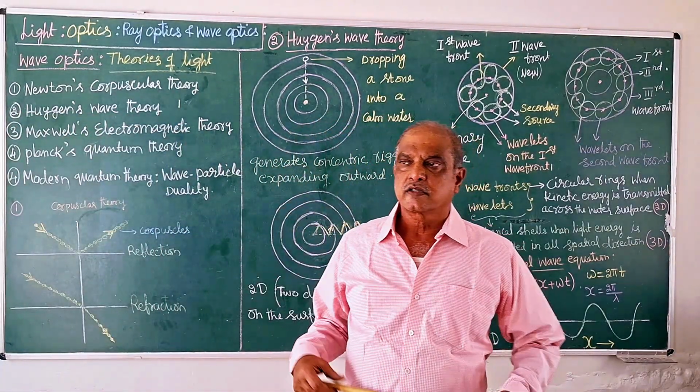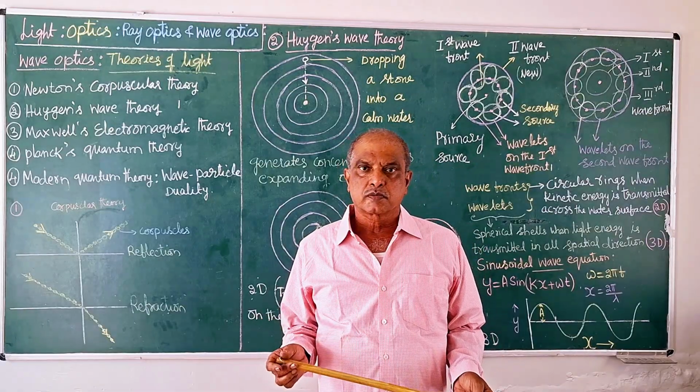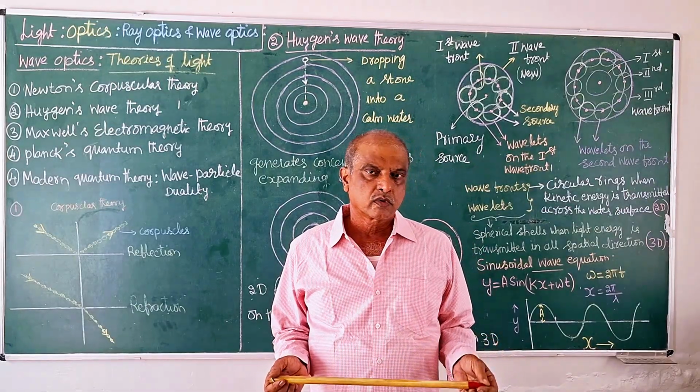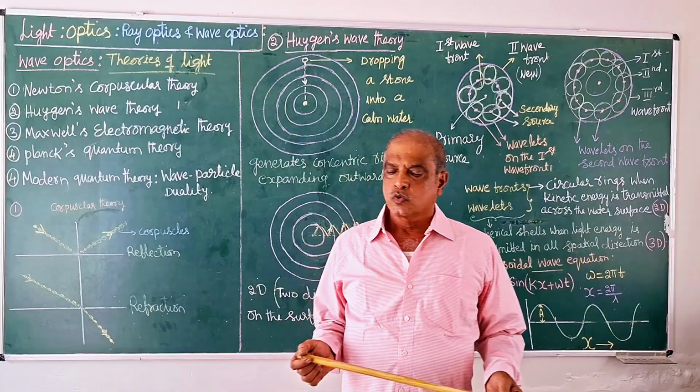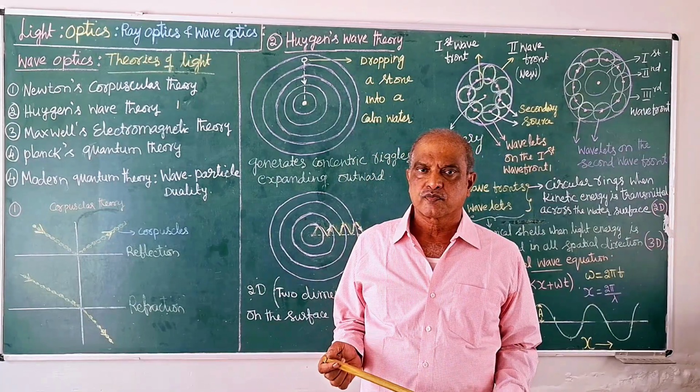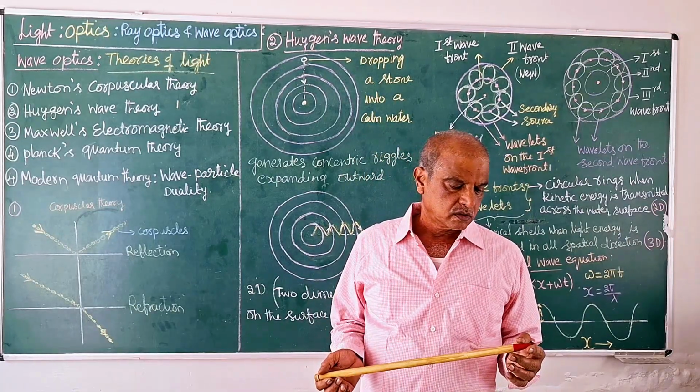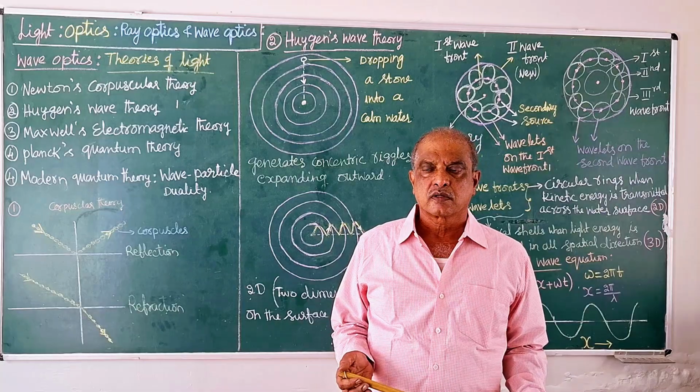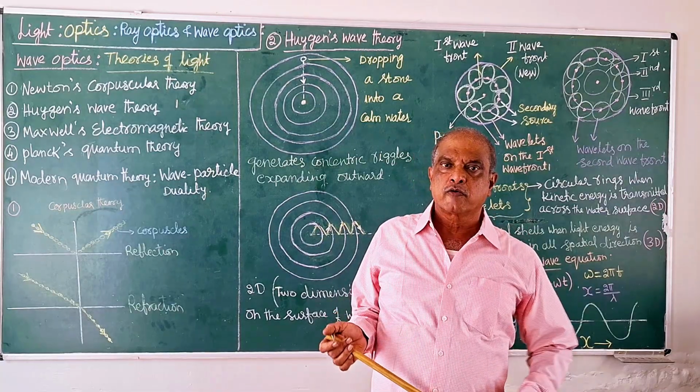The study of light is broadly classified into two branches. One is ray optics and the other is wave optics.